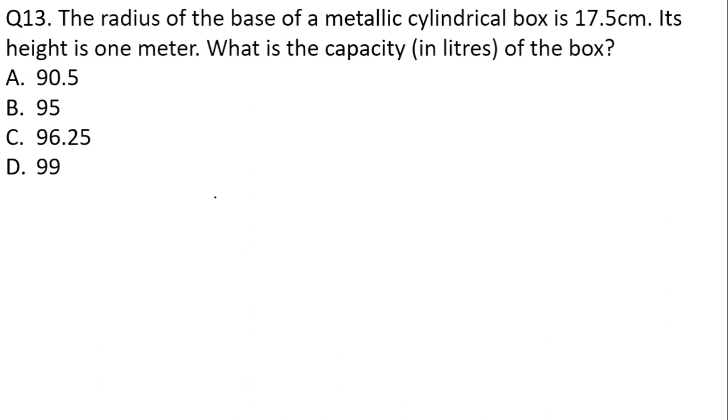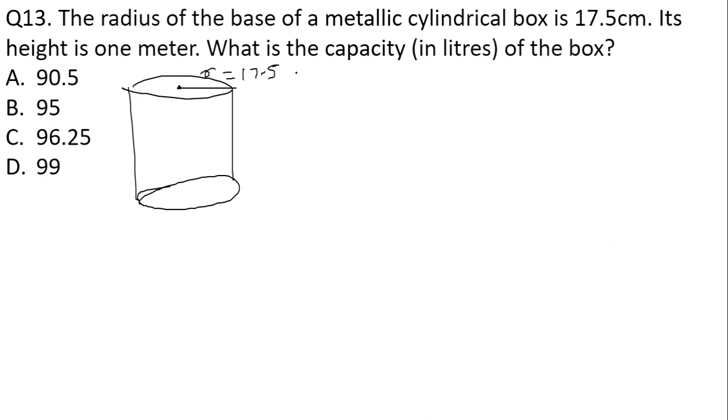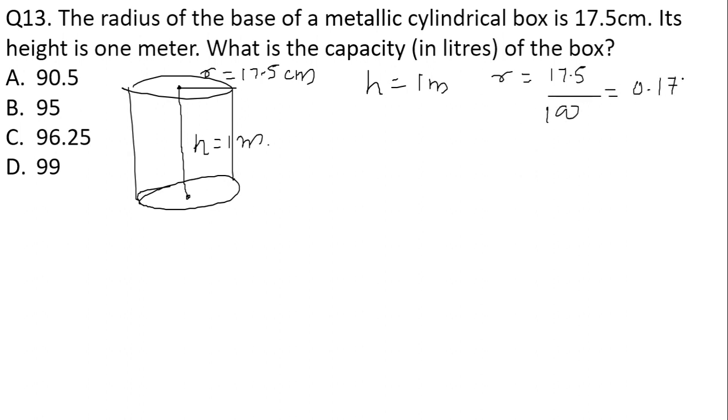Moving on to the next question now. The radius of the base of a metallic cylinder box is 17.5 centimeter. Its height is 1 meter. What is the capacity in liter of the box? Let us consider this as a cylinder now. The given data is the radius of the metallic cylinder, 17.5 centimeter, and the height is 1 meter. I'll convert the radius into meter by dividing by 100. This will give me 0.175 meter.